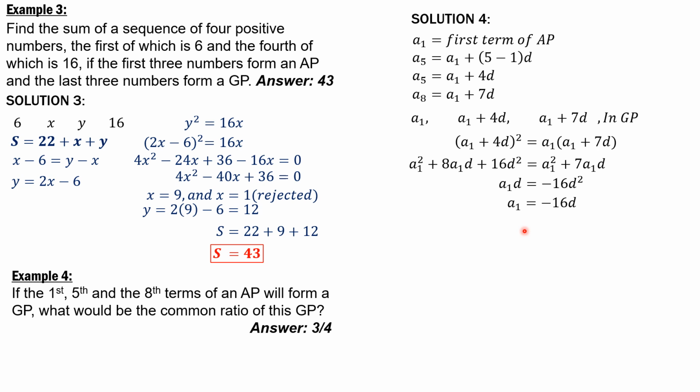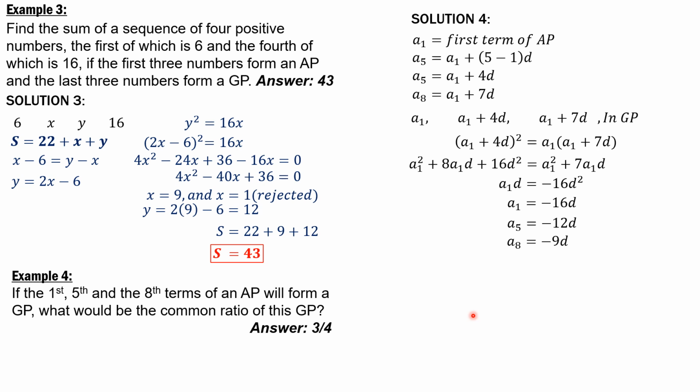So the fifth term therefore is A1, which is equal to negative 16d plus 4d, so the fifth term is negative 12d, and the eighth term is first term negative 16d plus 7d, negative 9d.